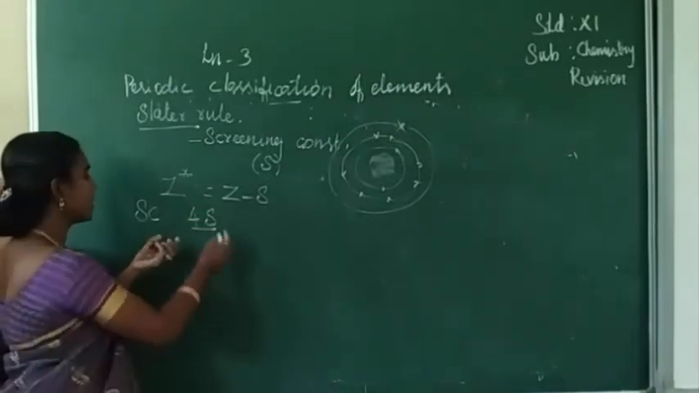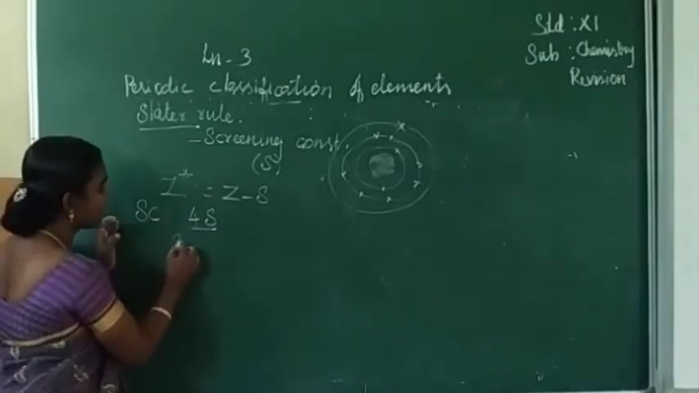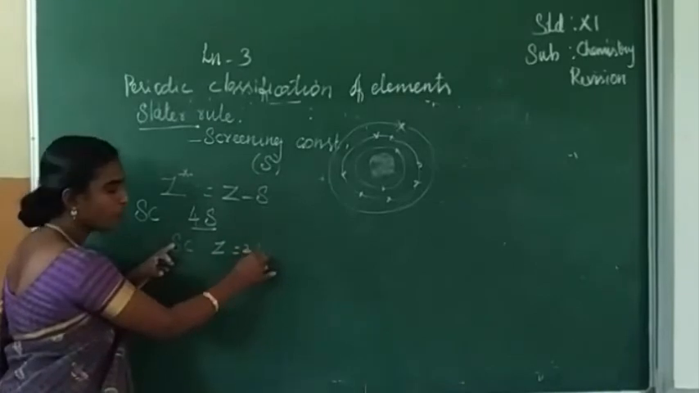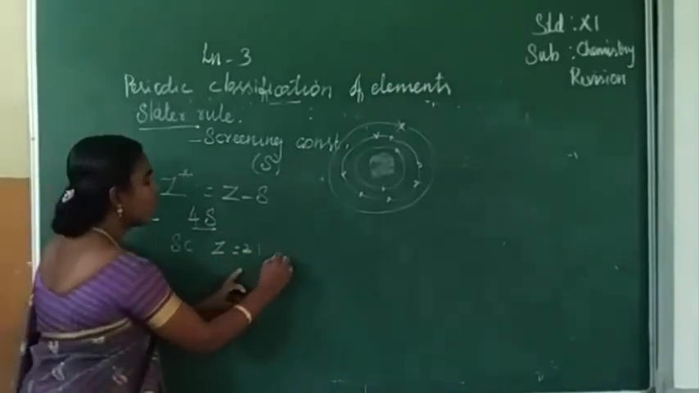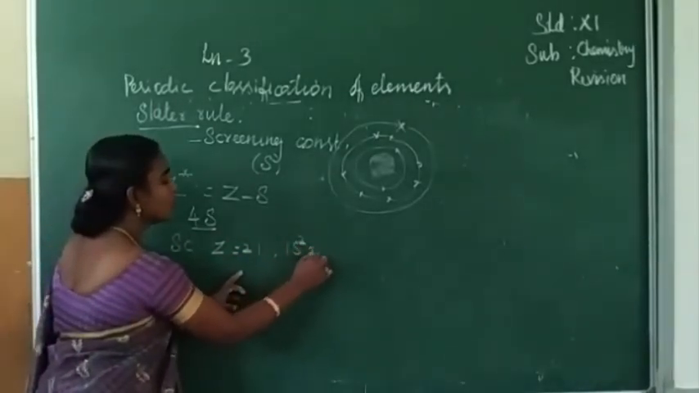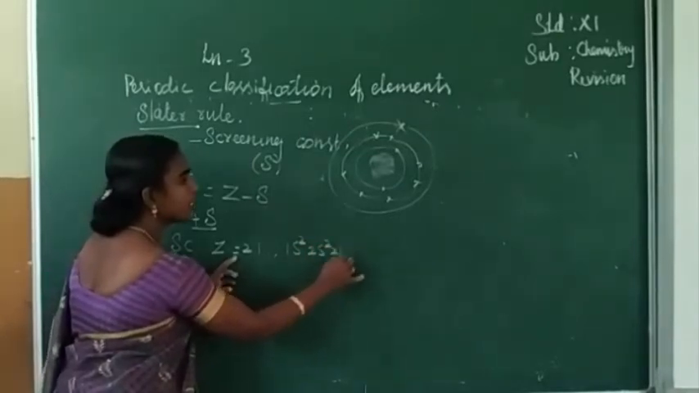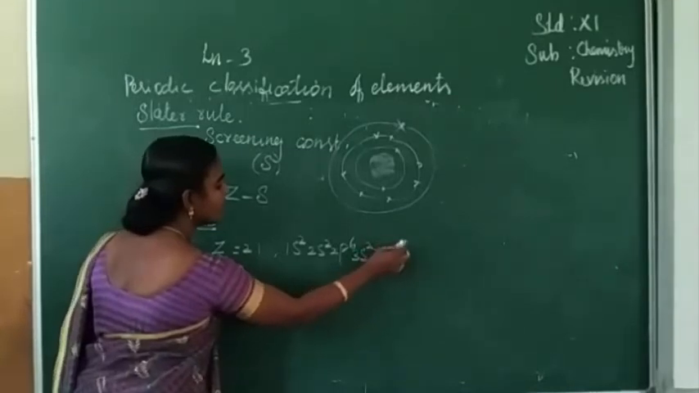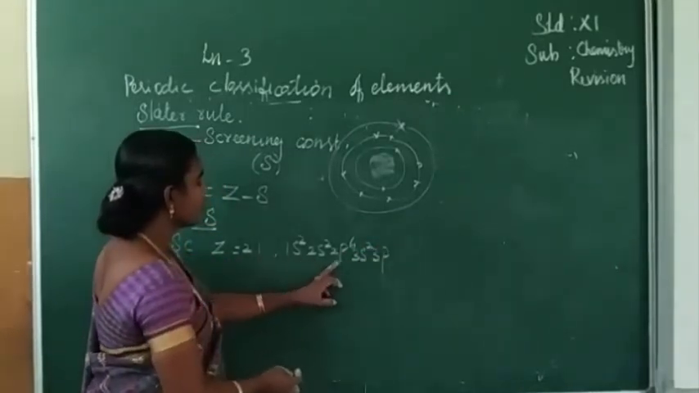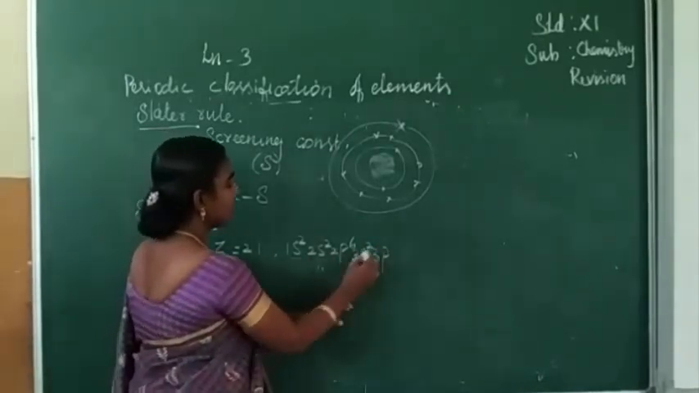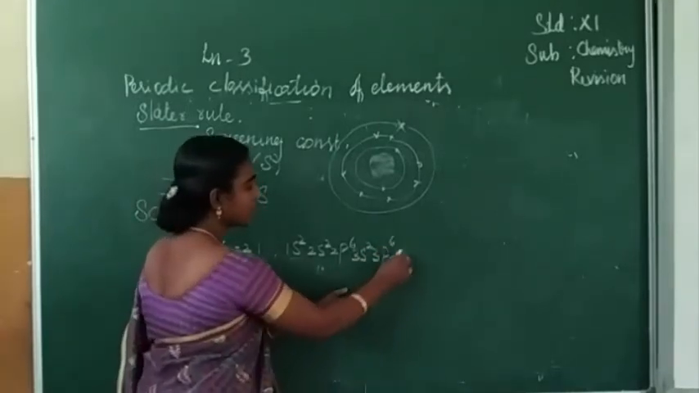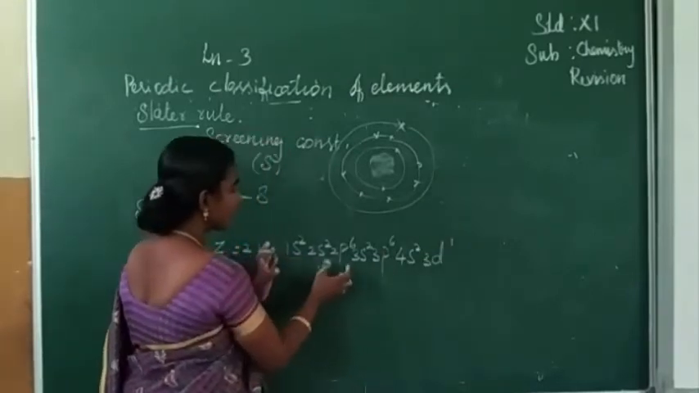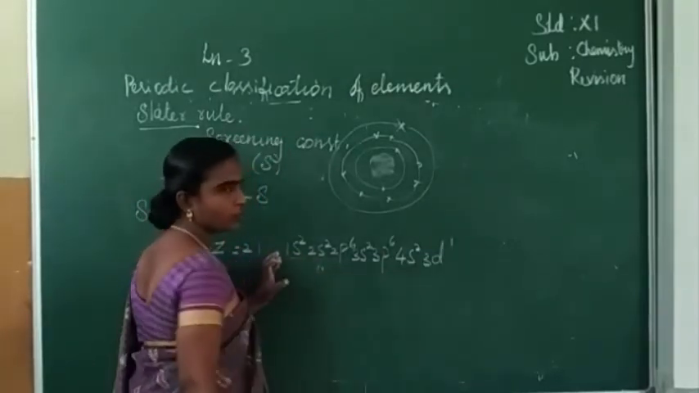When you are writing the electronic configuration for scandium, scandium has atomic number 21. So we can write 1s2, 2s2, 2p6, 3s2, 3p6, 4s2, 3d1. So total 2 plus 2 plus 6 plus 2 plus 6 plus 2 plus 1, 21.